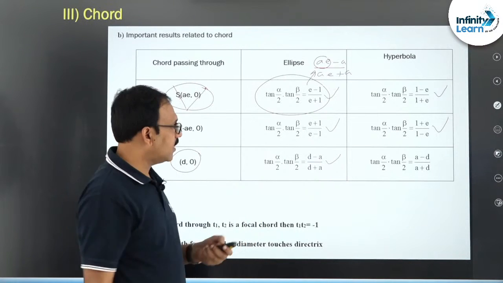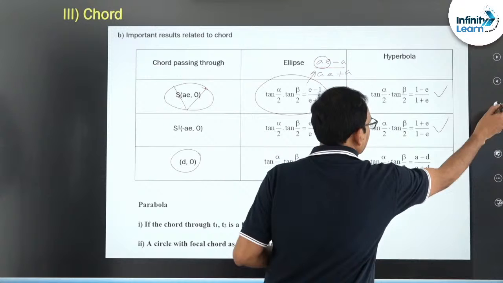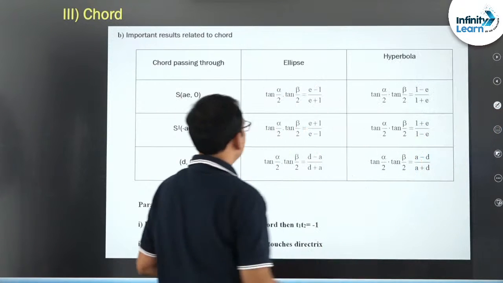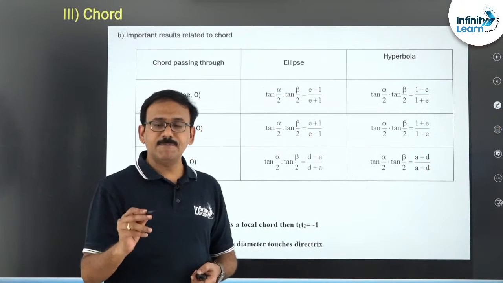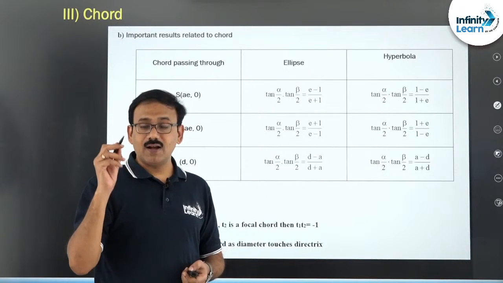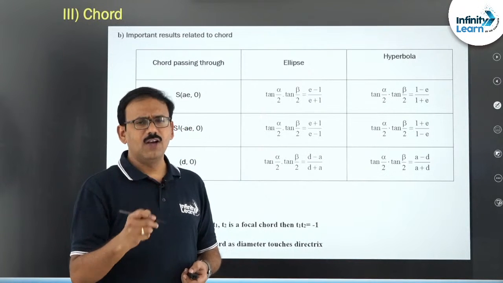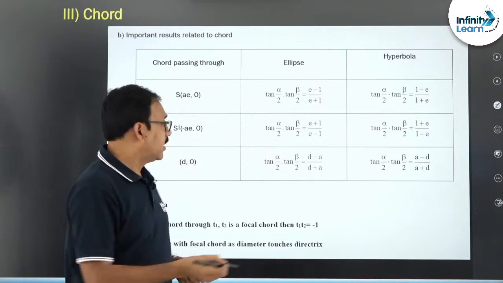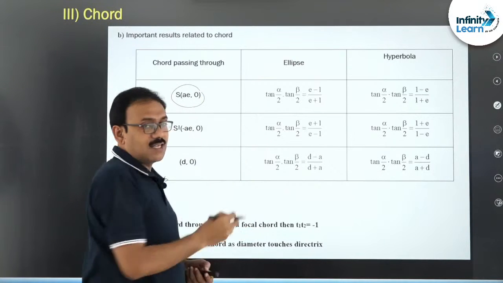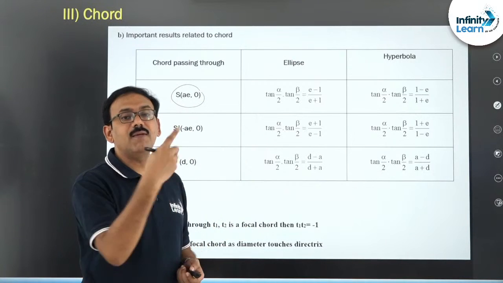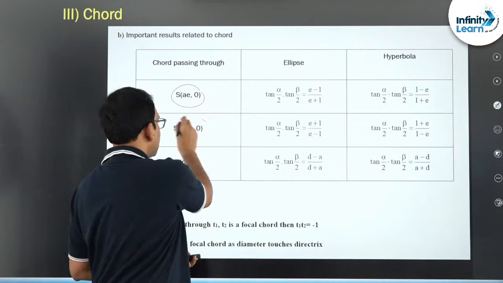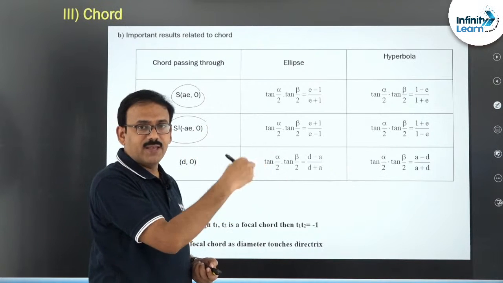Clear? So once again friends, let me you just see this. What is the result? Ellipse, he has given a chord is a focal chord. Focal chord through which focus? If it is through S, what is the result? I have to get a negative number, E minus 1 by E plus 1. S dash reverse, E plus 1 by E minus 1.